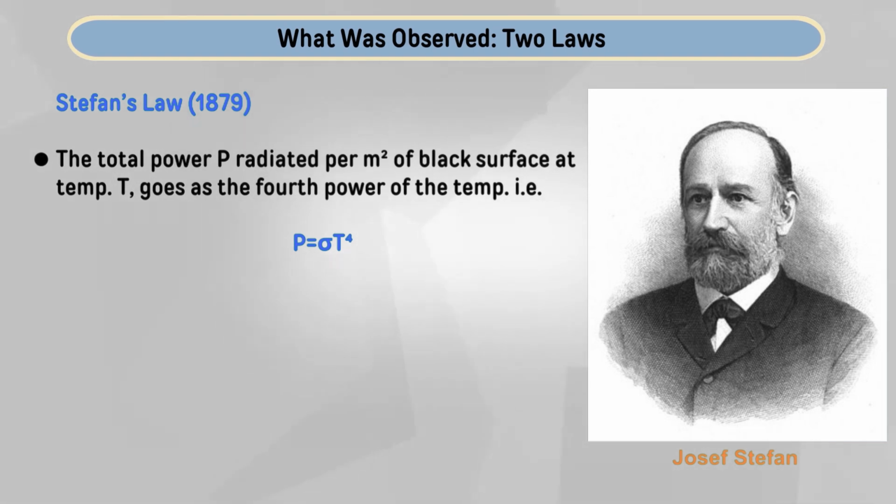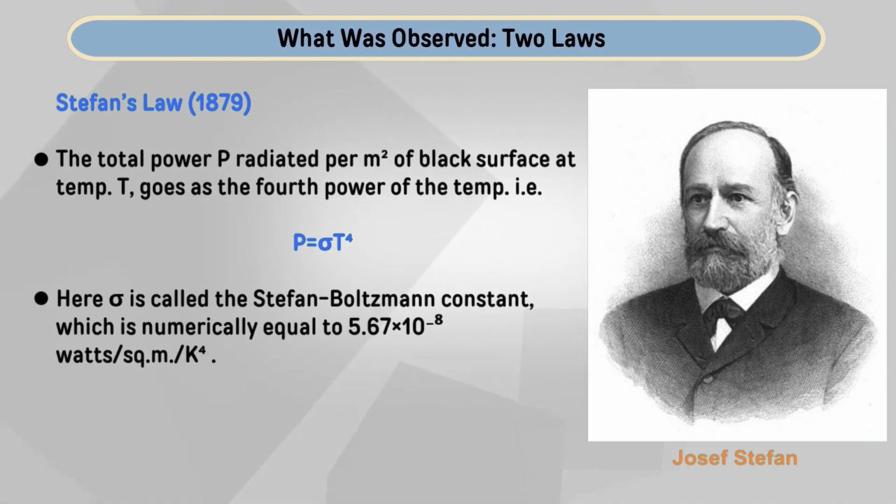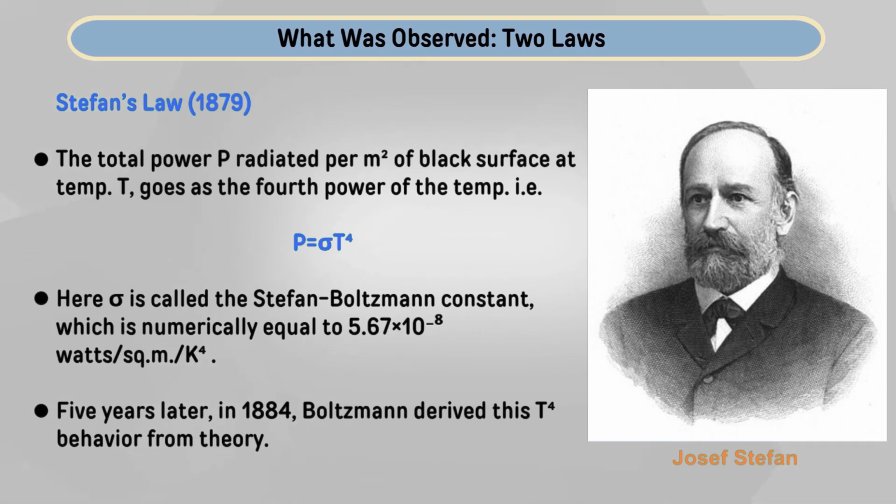where this sigma represents a constant, known as the proportionality constant, and this is known as the Stefan-Boltzmann constant in physics. The value of this constant sigma is 5.67 times 10 to the power minus 8 watt per square meter per Kelvin to the power 4. And 5 years later, in 1884, Boltzmann derived this T to the power 4 behavior from theory. So, this is Stefan's law, and it tries to explain the variation of the total power with temperature.